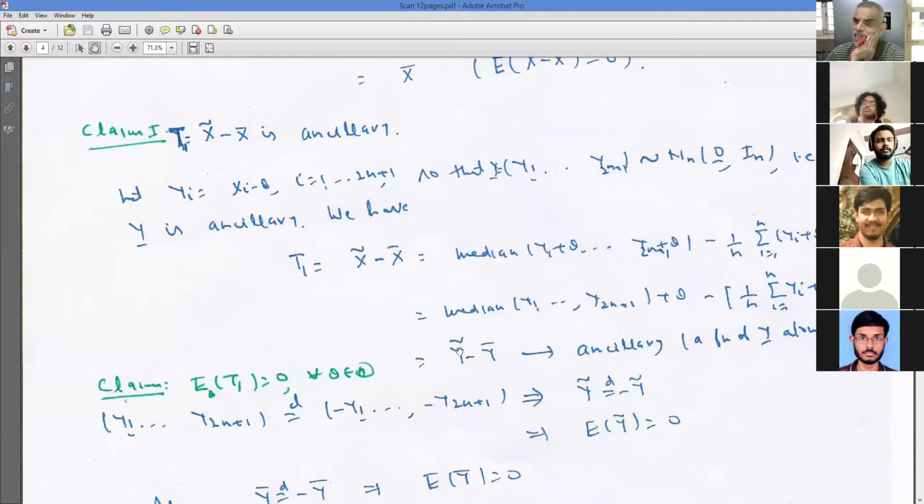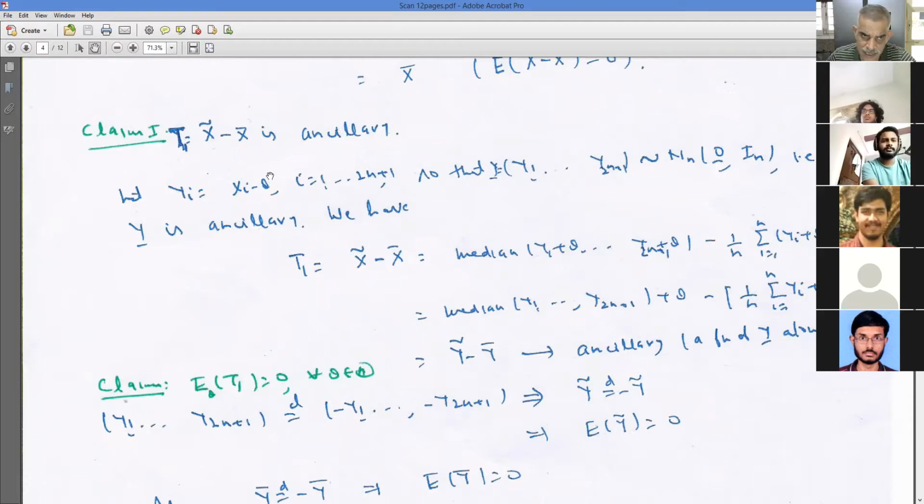And the distribution of y does not depend on theta. So that means the distribution of T1 does not depend on theta. So it is ancillary, right? So normally this is the general method of proving ancillarity: in the original model, you try to find some transformation whose distribution does not depend on theta, as was happening in the normal case.